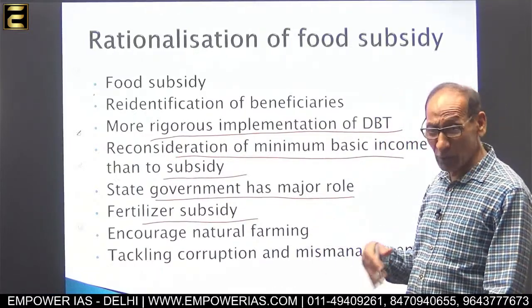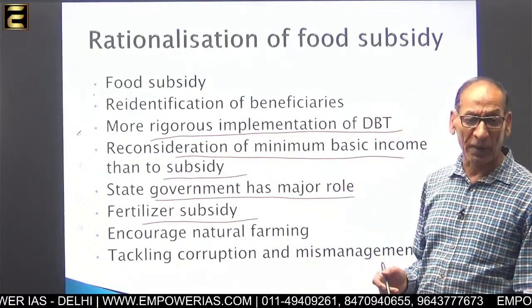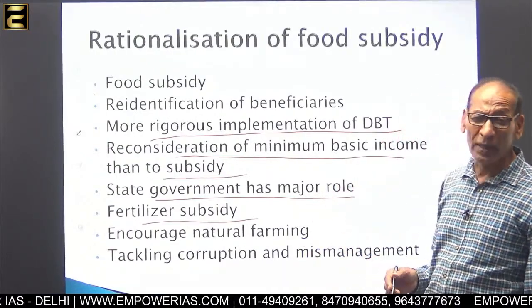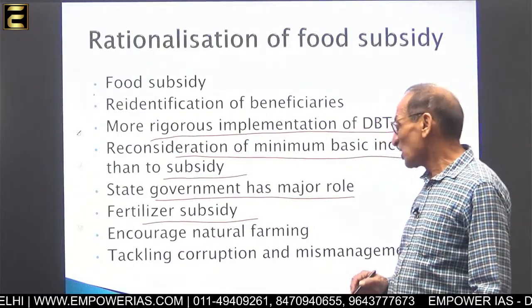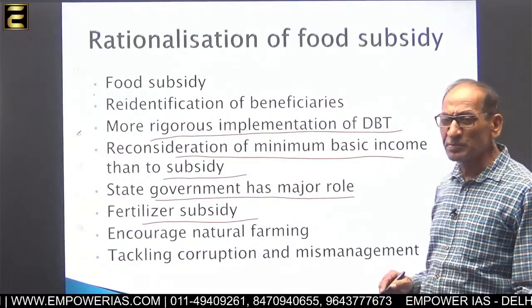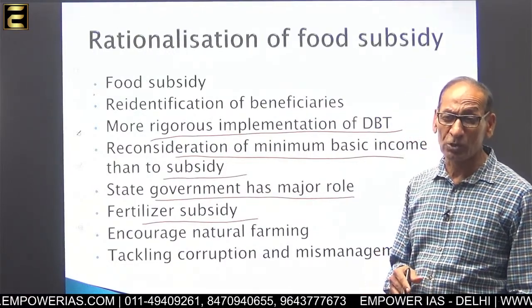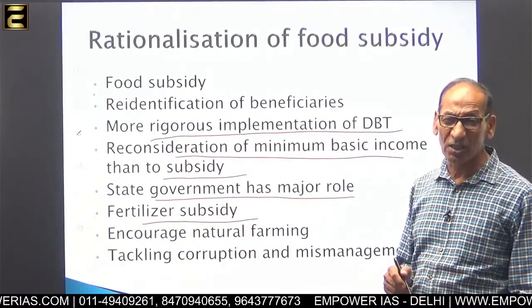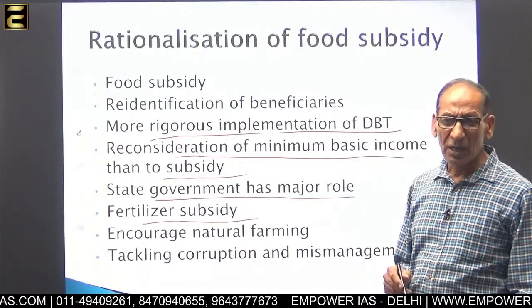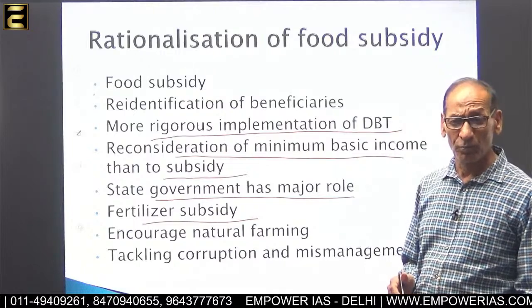You encourage natural farming so that there will be less and less use of the fertilizer, and you can check the leakages of the fertilizer subsidy. Tackling corruption and mismanagement. Fertilizer subsidy can also be reduced because there is a huge amount of leakage of subsidy through black marketing and smuggling. If it is checked, definitely the subsidy will be reduced.